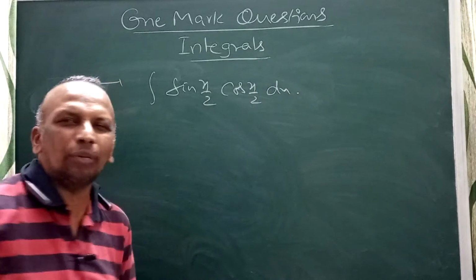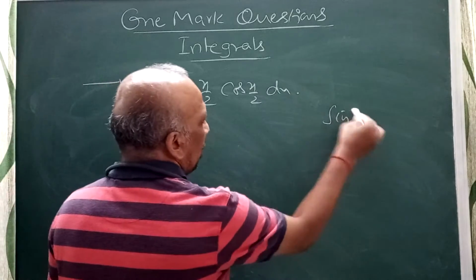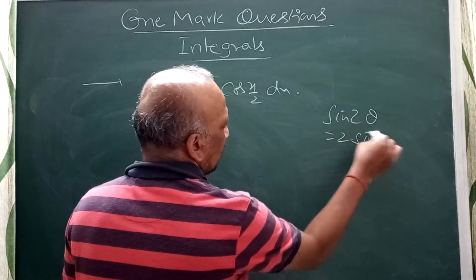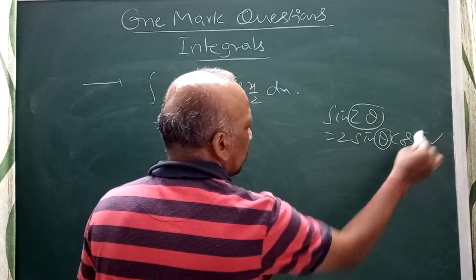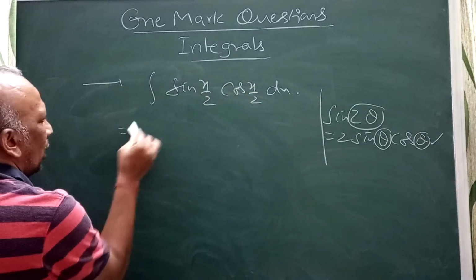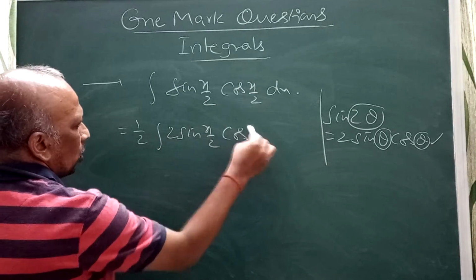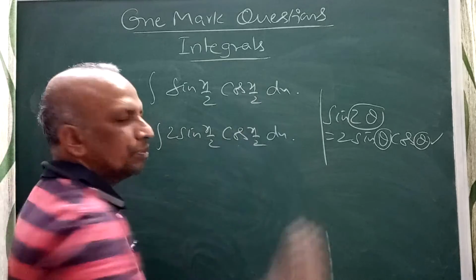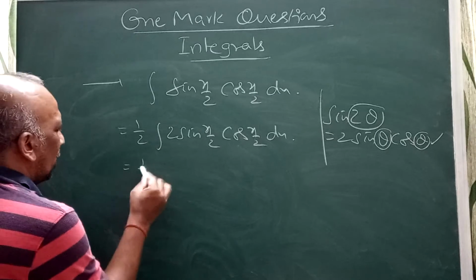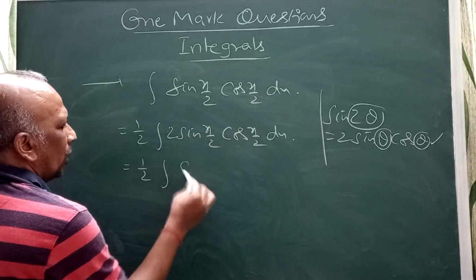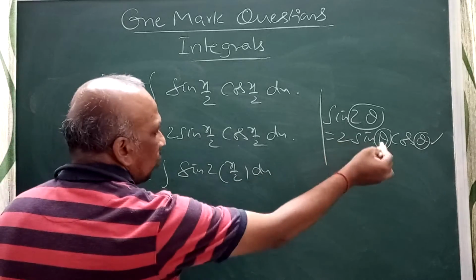So in this problem, 2 is missing. Why? Because we know that sin 2 theta is 2 sin theta cos theta, right? When 2 theta is here, only theta is here. Just observe this formula. I can write this as 1 by 2, 2 sin x by 2 cos x by 2 dx. Easily I can write that. Now this is 1 by 2, 2 sin x by 2 cos x by 2, which is sin 2 into x by 2 dx. Just go through this formula.